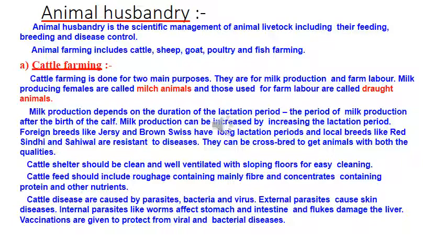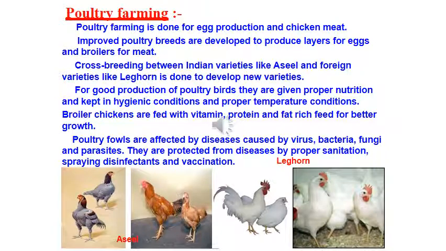Let's move to the next topic. Let's talk about the poultry farming. Poultry farming is undertaken to raise domestic fowl for egg production and chicken meat. Improved poultry breeds are developed and farmed to produce layers for eggs and broilers for meat. They are reared separately. Layers will be reared for the egg purpose, whereas broilers will be reared for the meat purpose.